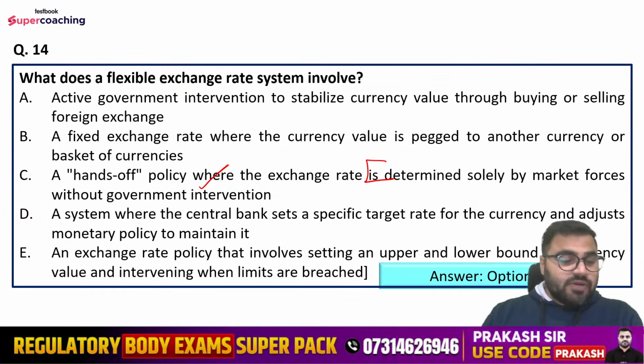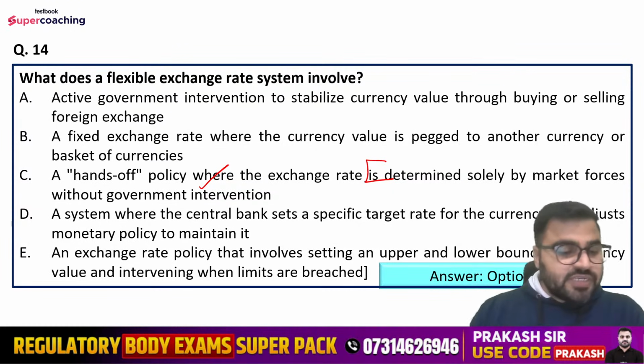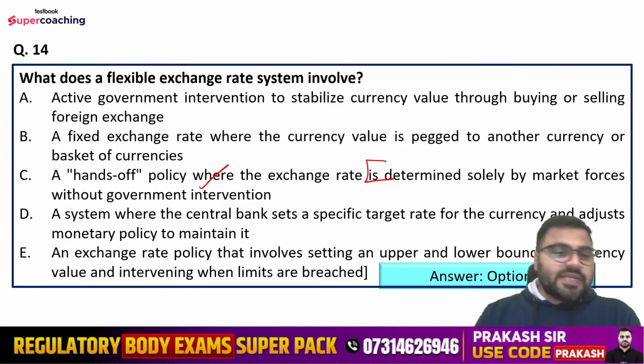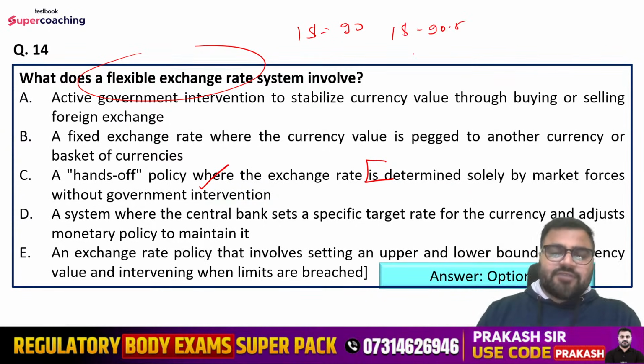ठीक है, तो यहाँ पे क्या हो रहा है? यहाँ पे the exchange rate is determined by the market forces of demand and supply. There is no government interference in the flexible exchange rate regime. For example, if today $1 is equal to rupees 90, tomorrow if it becomes 90.5, ठीक है, day after tomorrow if it becomes $1 equals 89.95, right?